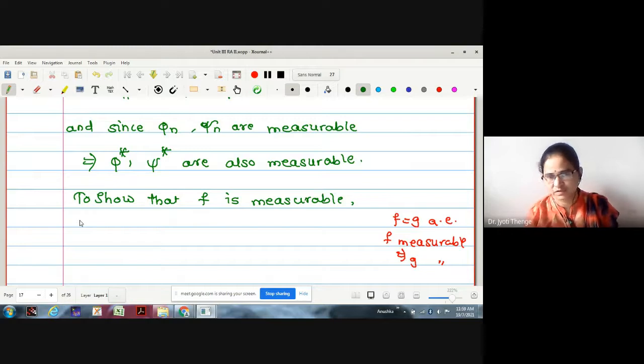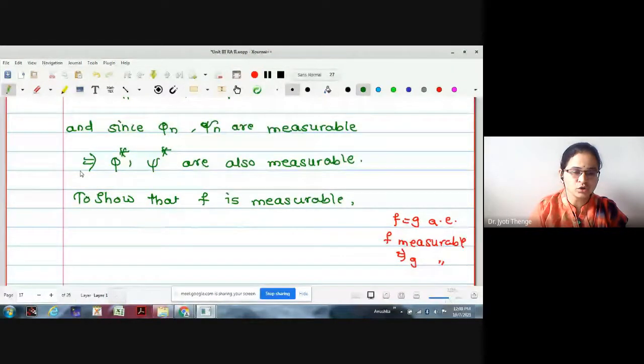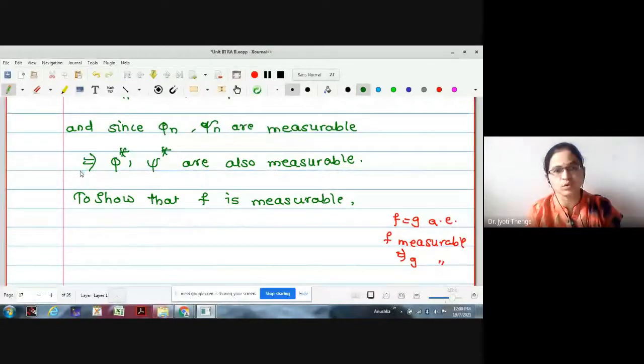Therefore, to show that f is measurable, what is the next step actually? To show that phi star equals psi star equals f almost everywhere. Once I show this, as phi star and psi star are measurable, using this lemma f will be measurable.